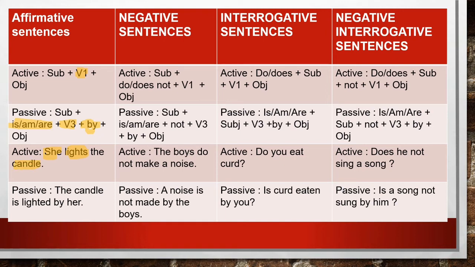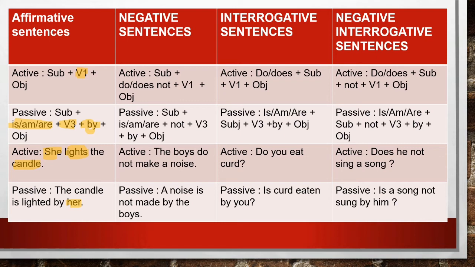So while converting it into passive, you have to use the rules. First of all, you will convert the pronoun. She will be converted into her. Now, while converting into passive, the object will become the subject. So in active, the object was candle. So in passive, the candle will become the subject.